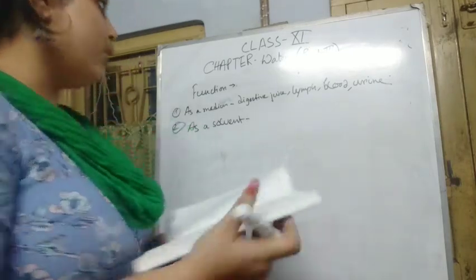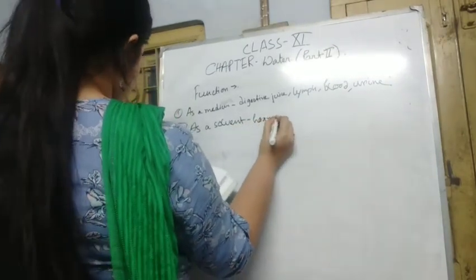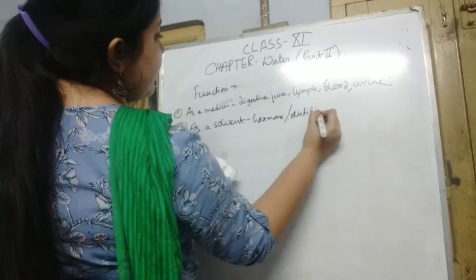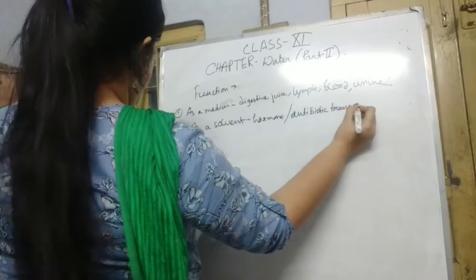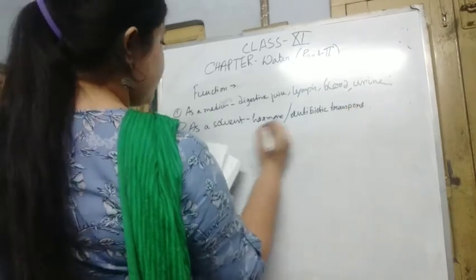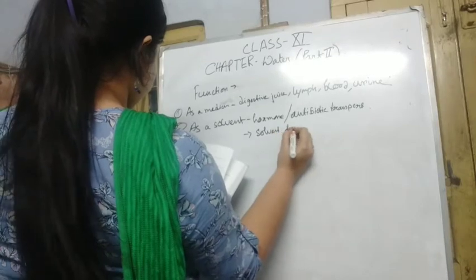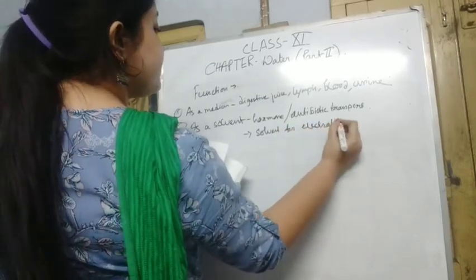Water also helps in hormone and antibiotic transport, as well as being a solvent for electrolytes.